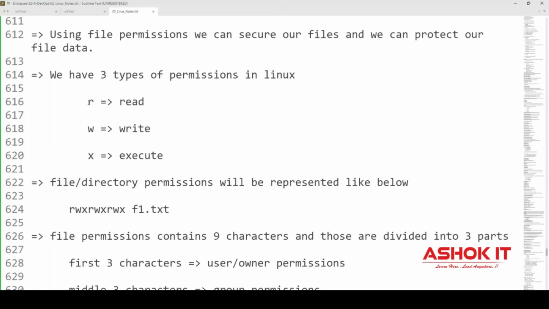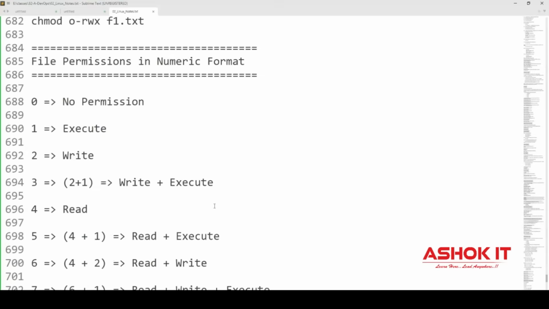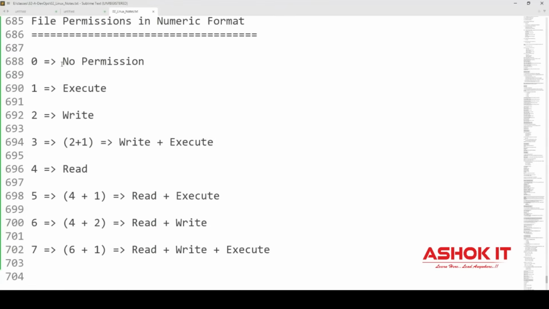Coming to the alphabet, rwx: read, write, execute. Coming to the numeric format, 0 means no permission, 1 means execute permission, 2 means write permission, 3 means 2 plus 1, that is write plus execute, 4 means read permission, 5 means 4 plus 1, that means read plus execute, 6 means 4 plus 2, that is read plus write, 7 means 6 plus 1, that is read plus write plus execute.